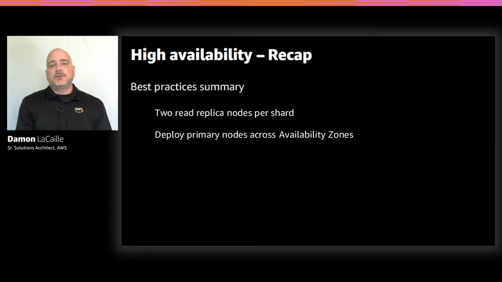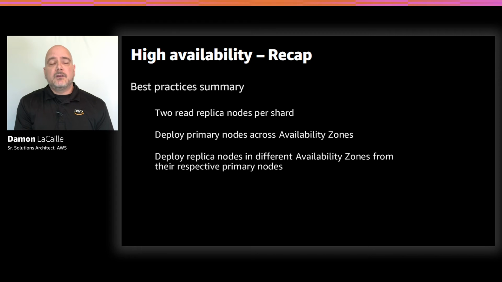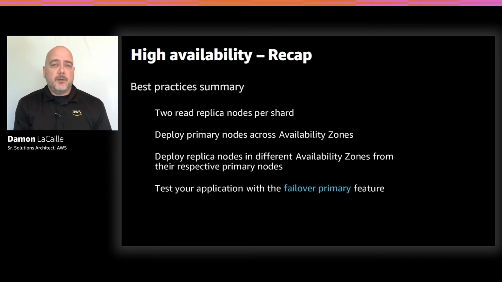Related to that point, we want to deploy our read replica nodes in different availability zones from their associated primary node so that we don't risk losing both a primary and a read replica in that situation. And then finally, we want to test our failover feature. We have this feature called failover primary that you can use either in the console or the API, and we'd encourage you to use this feature to see how your application behaves.